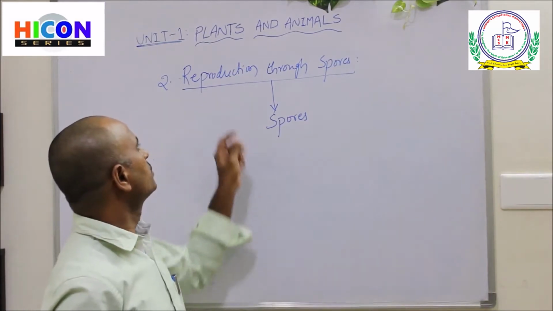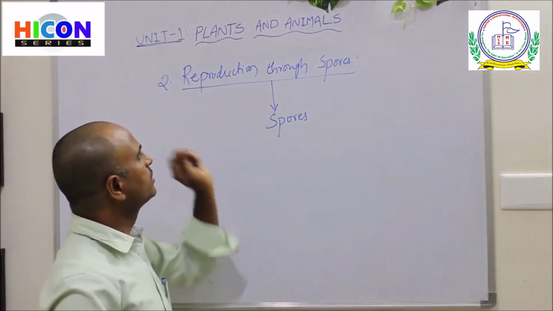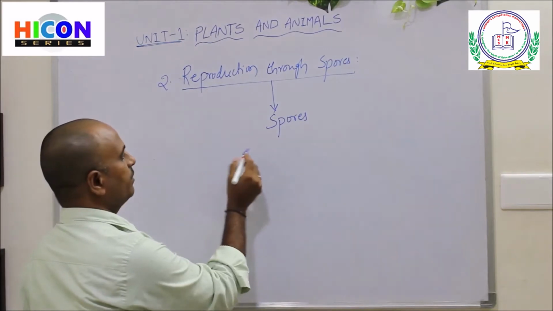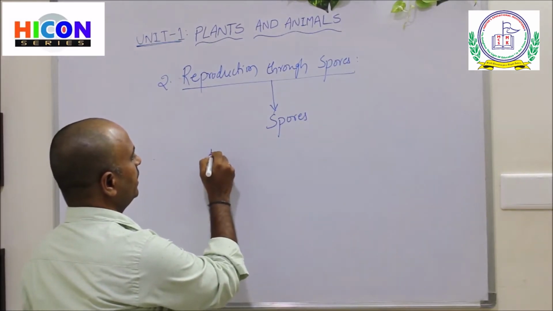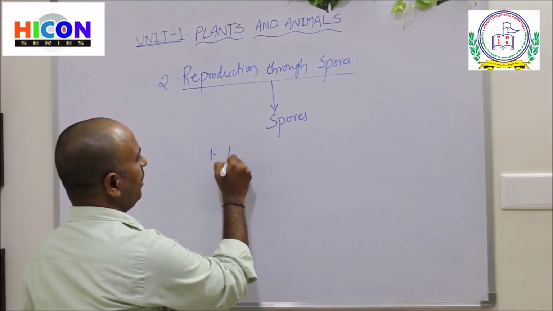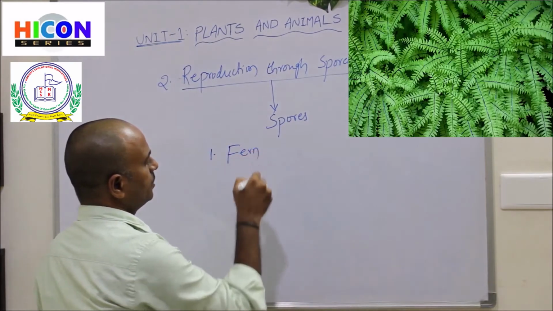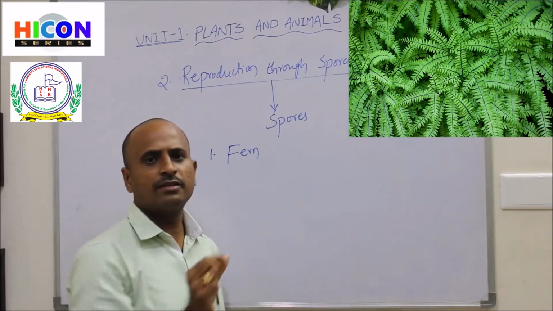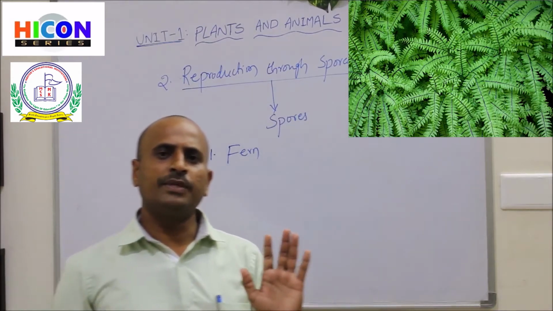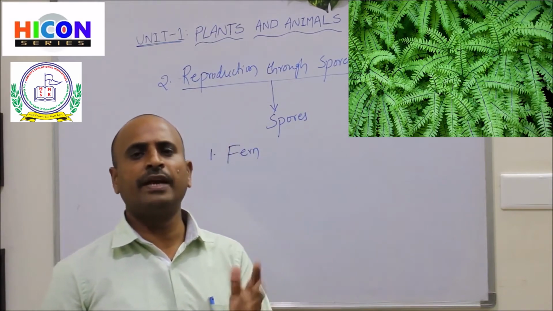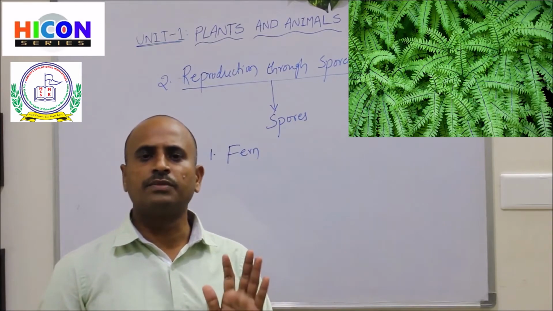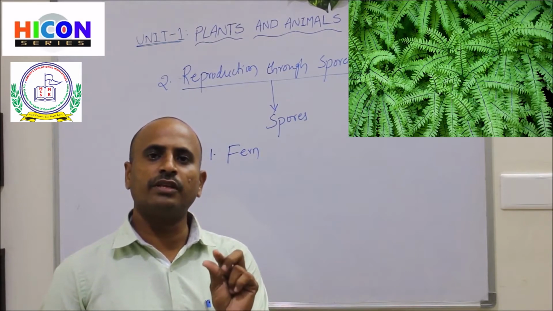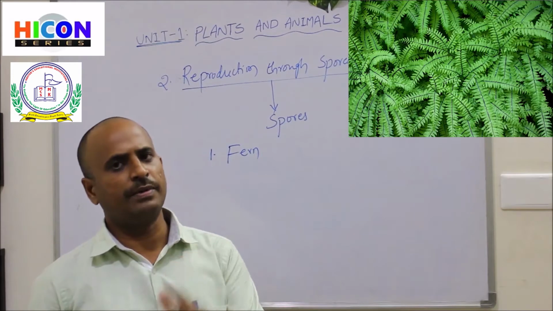Examples of plants which produce new plants from spores: the first one is fern. Fern is a plant, so look at the picture. The picture is showing a fern plant, and you are observing some spores on the leaves of the fern plant.